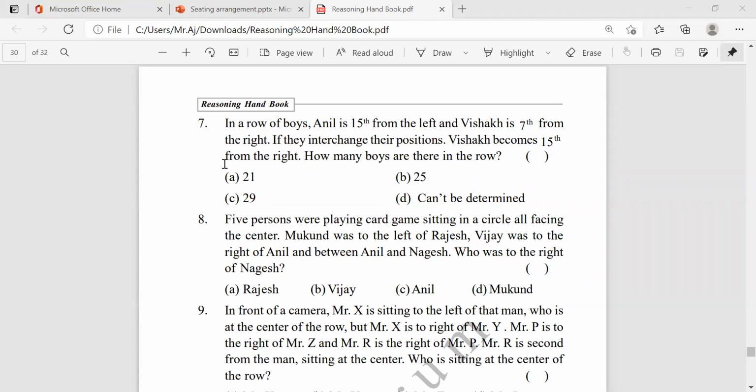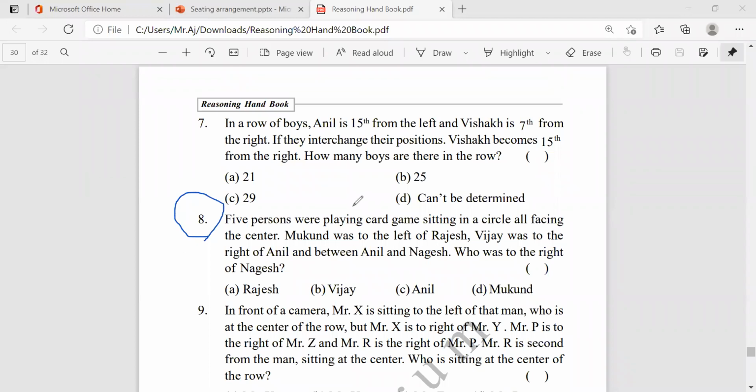See here. Now, eighth question. You just follow the eighth question. What they're asking, how many persons is there? First of all, just take the persons. Just take, how many persons is there?